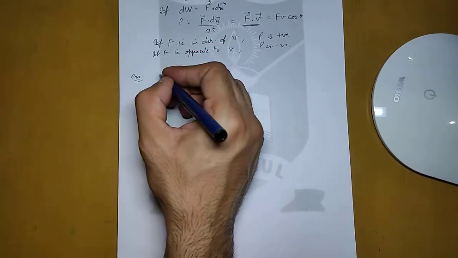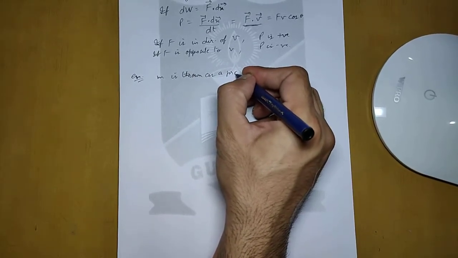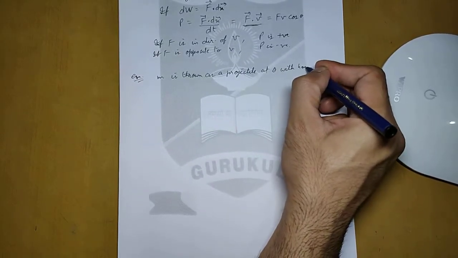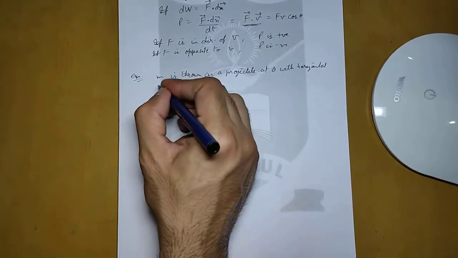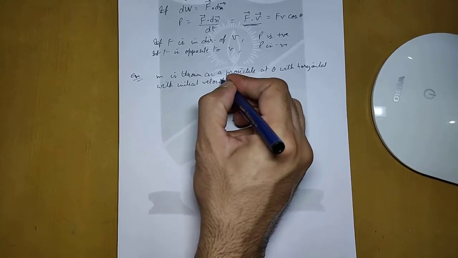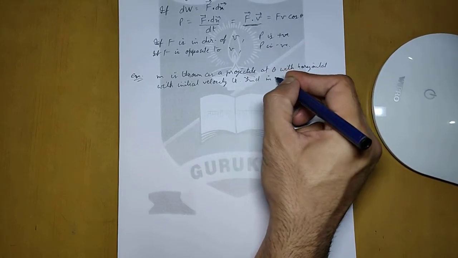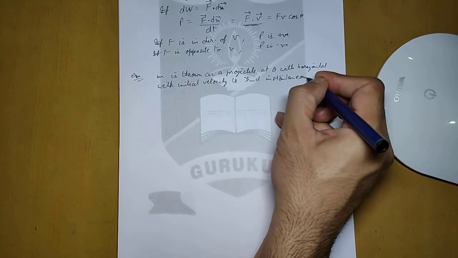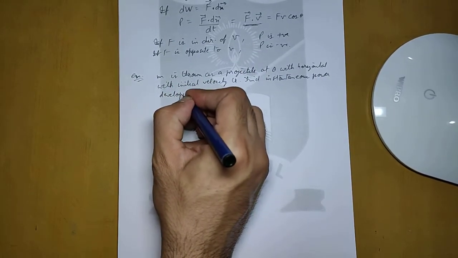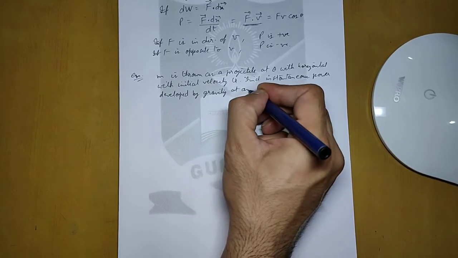Let us say that a body of mass m is thrown as a projectile at angle theta with horizontal with say initial velocity u, and we have to find the instantaneous power developed by gravity at any point.